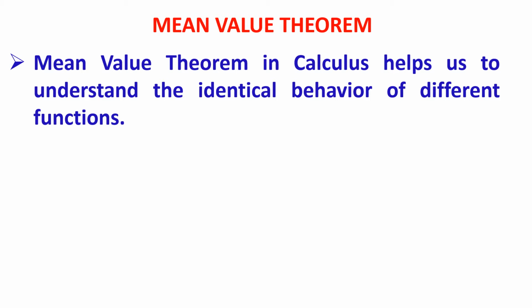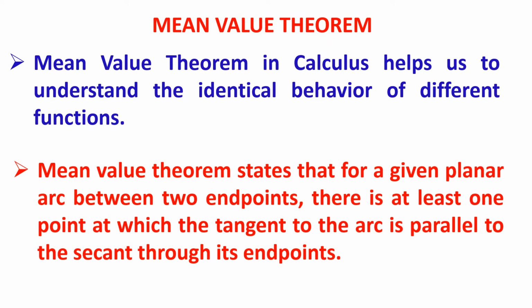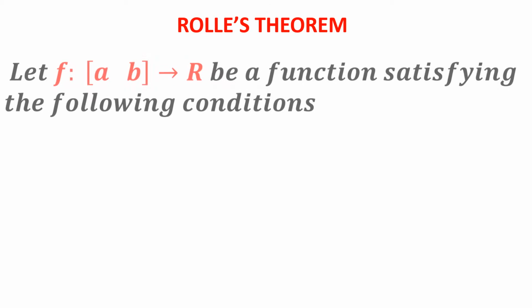Mean value theorem in calculus helps us to understand the identical behavior of different functions. Mean value theorem states that for a given planar arc between two endpoints, there is at least one point at which the tangent is parallel to the secant through its endpoints. We will try to see it. Before we start, we will see what is Rolle's theorem.